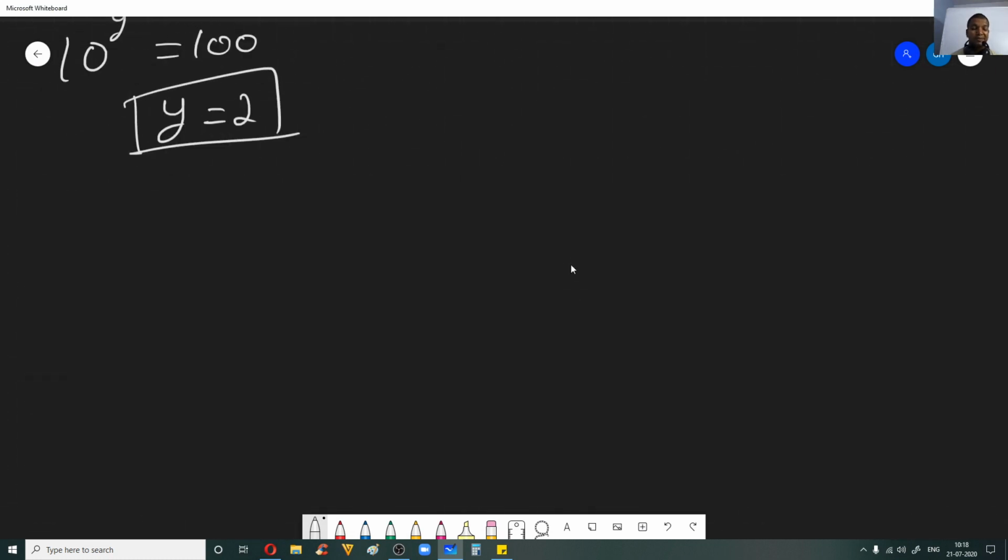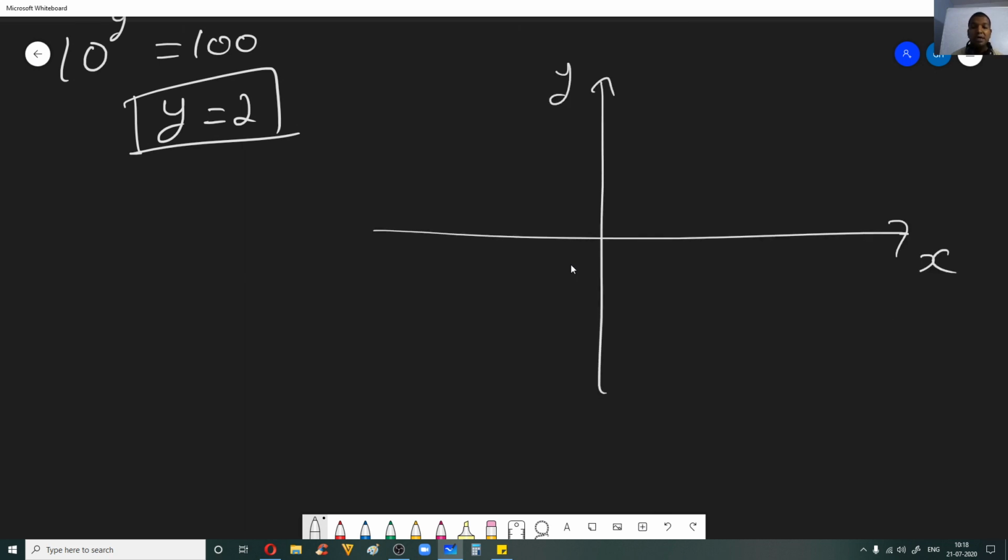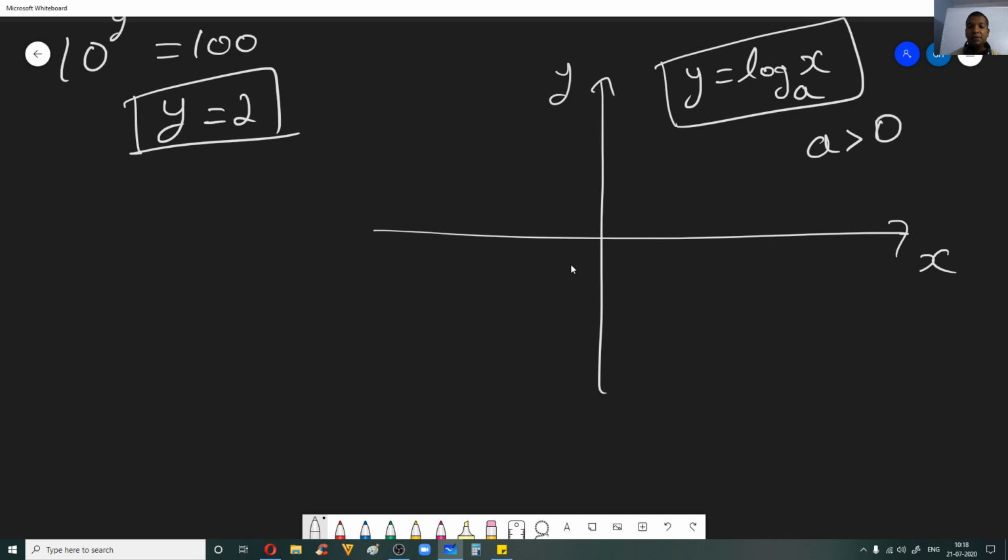In your notes, please write this down. You can call this the y-axis, and this the x-axis, right? Now you can say this function y is equal to log of x to the base a, and here a is greater than 0. If a is greater than 0, this is the graph you get.